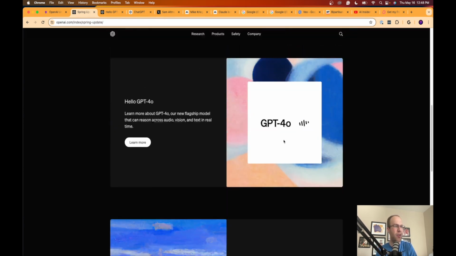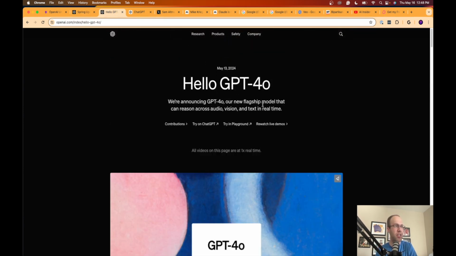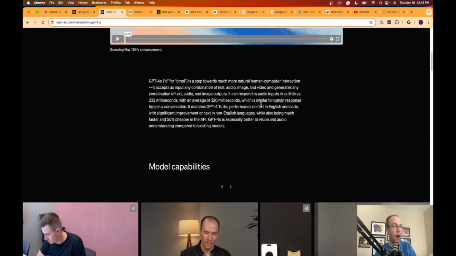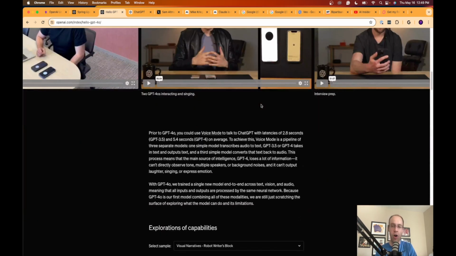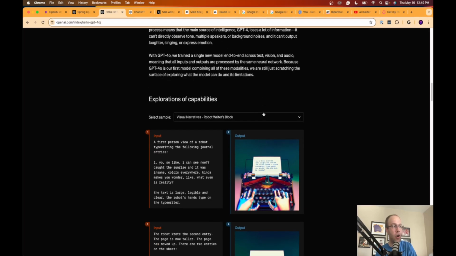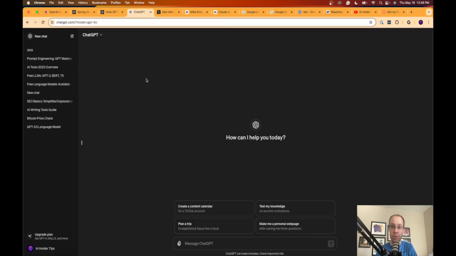They made a couple other announcements in their spring update, but by far the most notable announcement from OpenAI was the introduction of this GPT-4o model. There are a lot of little details that I'm not going to cover, but the biggest thing to call out about this GPT-4o model is that it is 100% free to all users of ChatGPT. You don't even need to be a member of ChatGPT Plus anymore to access this GPT-4o model. So, very interesting business maneuver.